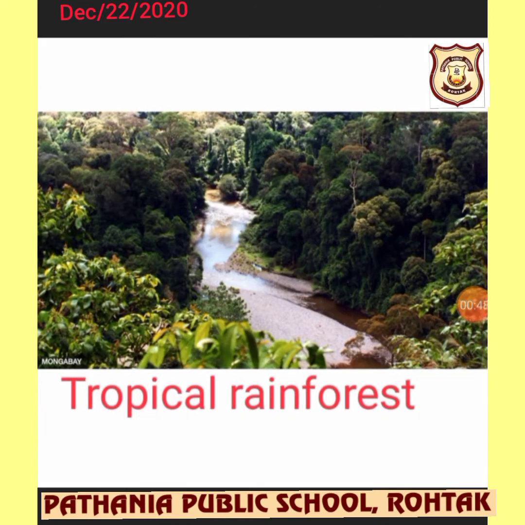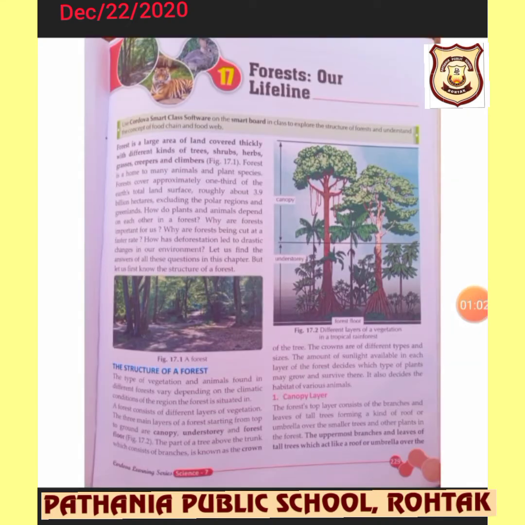So basically, we'll talk about the tropical rainforest. They are there in our India also, and in the world they cover the maximum area, and these rainforests contain perennial rivers. So let's begin the chapter with a little bit of introduction. The structure of a forest we are talking about here. The type of vegetation and animals found in different forests vary depending upon the climatic condition. If animals are surviving over here, they all depend upon the climate which exists in these forests. So it all depends upon the climate.